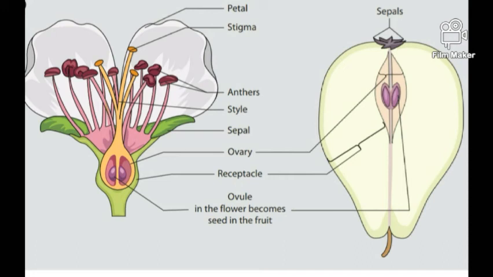Pollination is the process of transferring pollen grains to the stigma, where they germinate and send a pollen tube through the style to the ovary. Sperm cells are transferred from the pollen grain via the pollen tube to the ovary, where they fertilize the ovule.